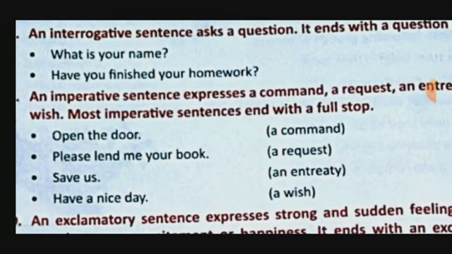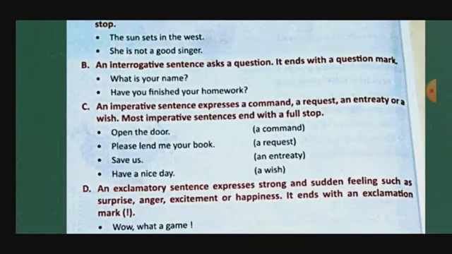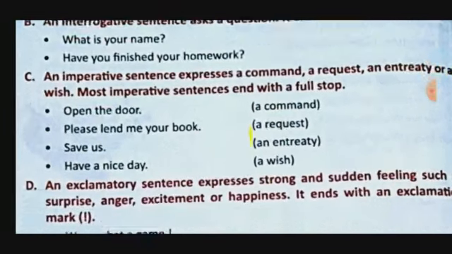And usually what we are saying: shut the window, open the door, close your eyes. In school also you are getting so many commands. Stand at ease, attention, join your hands, close your eyes. Got it? Where we are not having any subject, only a direct command, request, entreaty or wish. This is called imperative sentences.